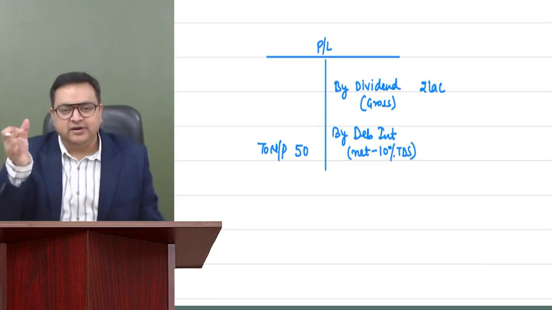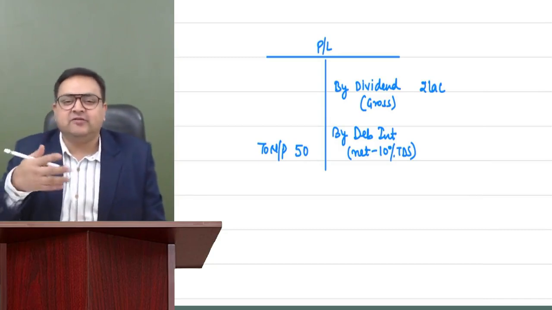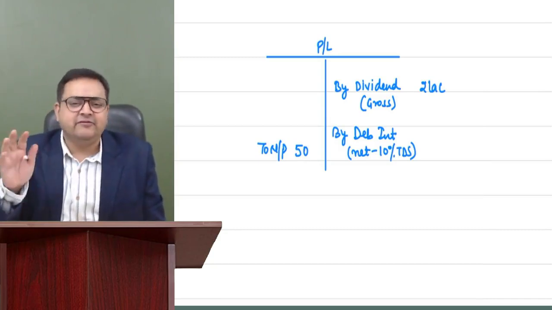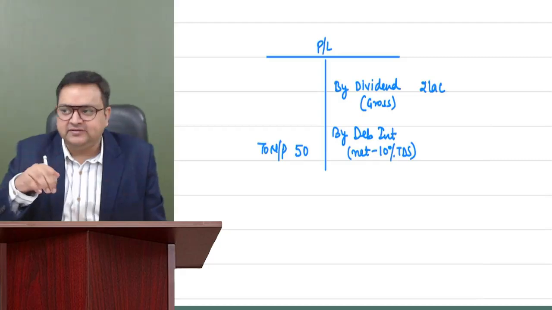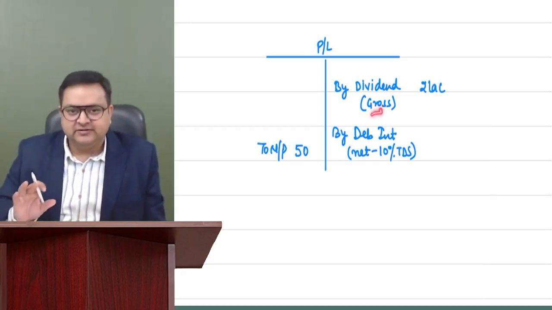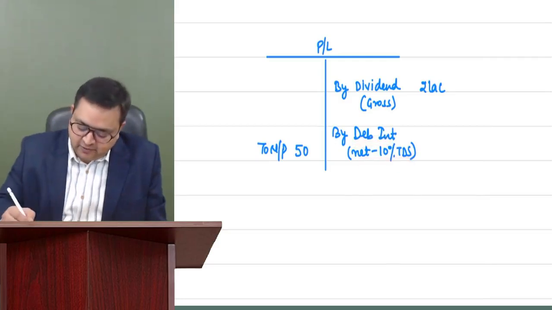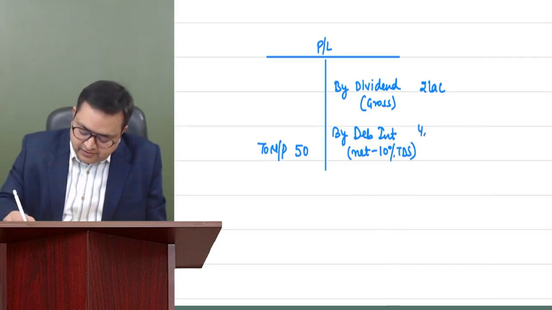In the chapter of TDS, you will see that on interest, there is a 10% TDS. The same way on casual income, we have 30% TDS. That I'll be telling you in the TDS chapter. See, on dividend also it is 10% TDS, but it is written as gross. On debenture interest, it is written as net after 10% TDS. And the amount is, let's say, 4,50,000, 4.5 lakh.